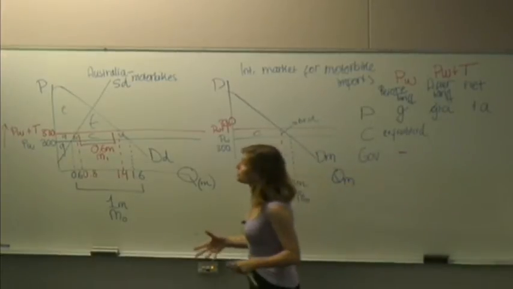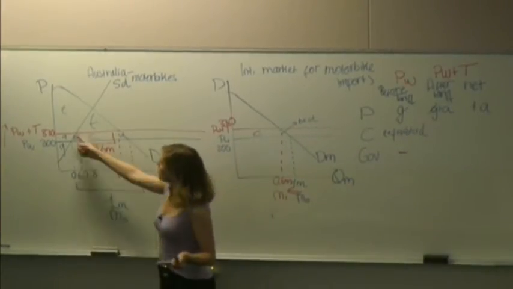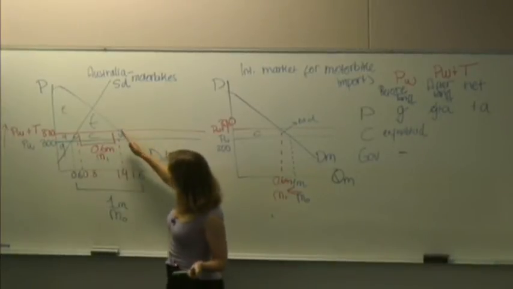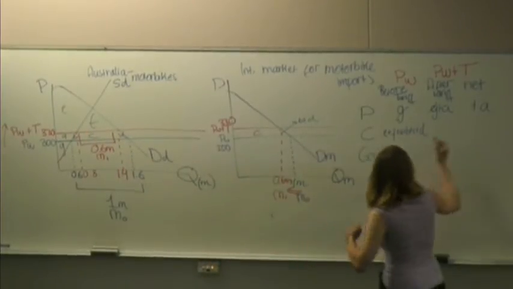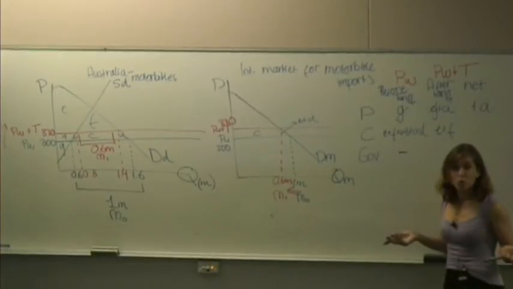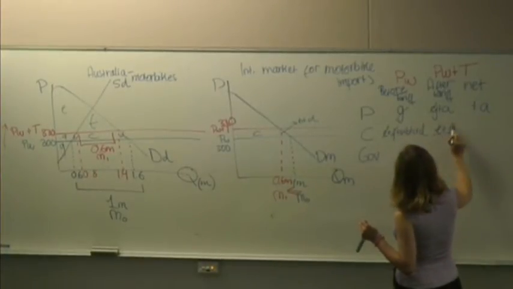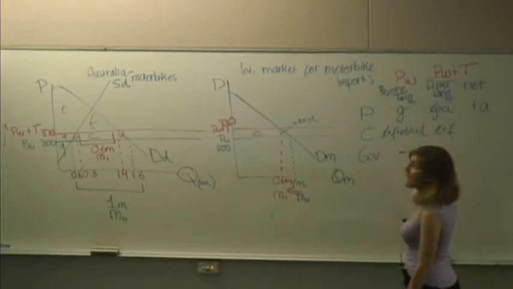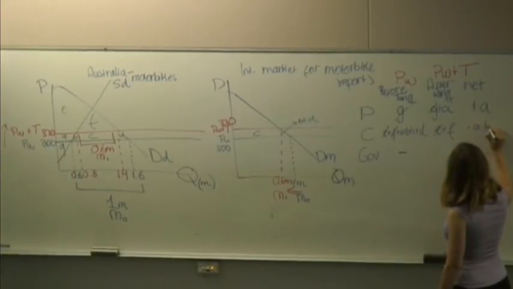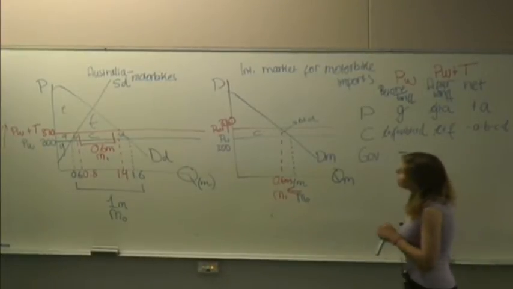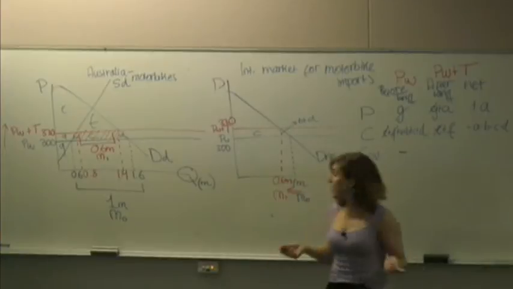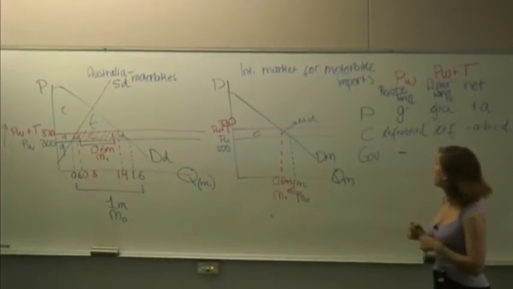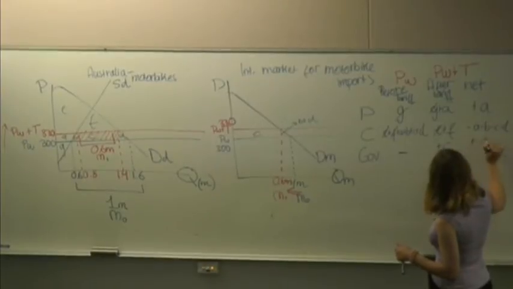Now at 330, what is the remaining consumer surplus? It's going to be the area above the price and below the demand curve, which is area E and F. Now you can see that they're losing quite a few areas. E and F stays the same, but they're losing A, B, C, and D. Okay, what about the government? Well, the government collects area C as a tax. So while they had nothing to start with, the government is gaining area C, which is a net effect of plus C.